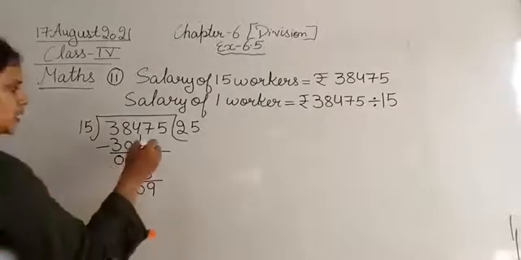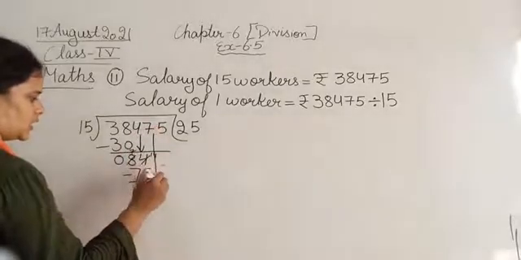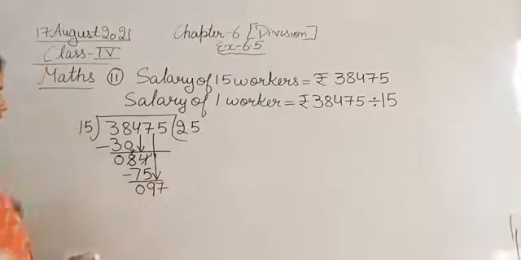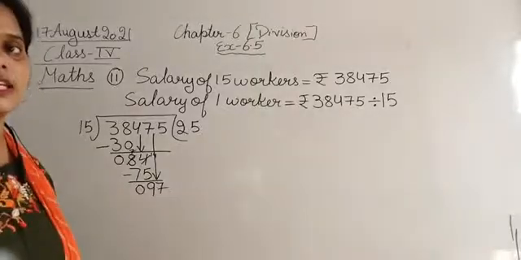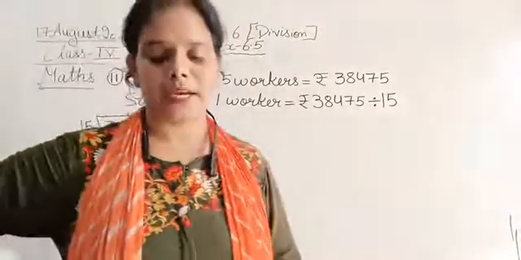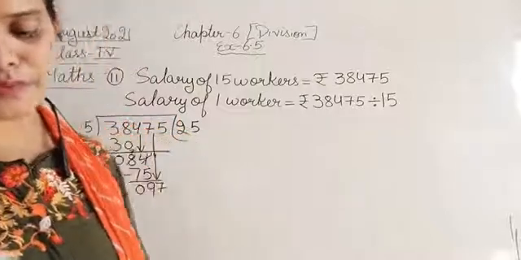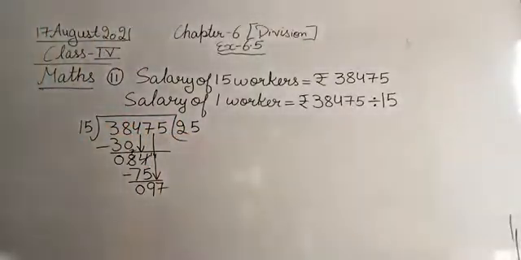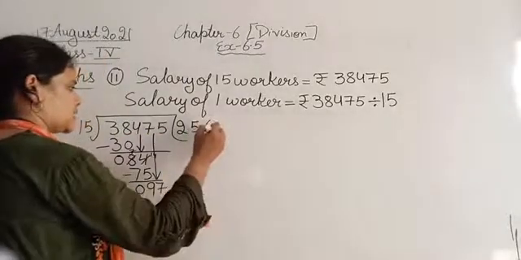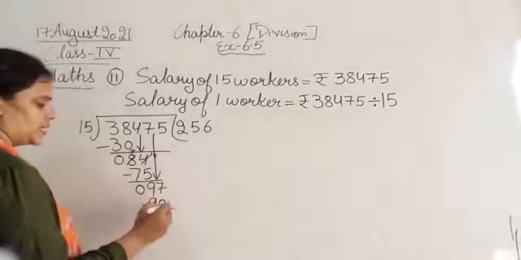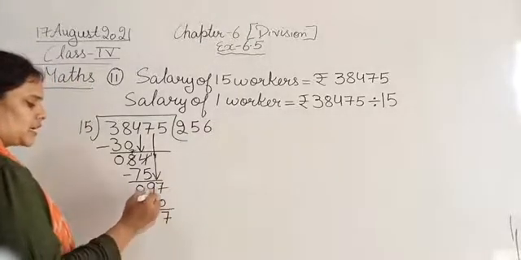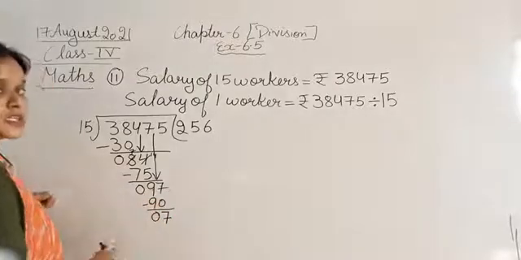Now bring down the next number, that is 7. Now the number is 97. So 97 divided by 15. 15 sixes are 90. 7 minus 0, 7. 9 minus 9, 0.